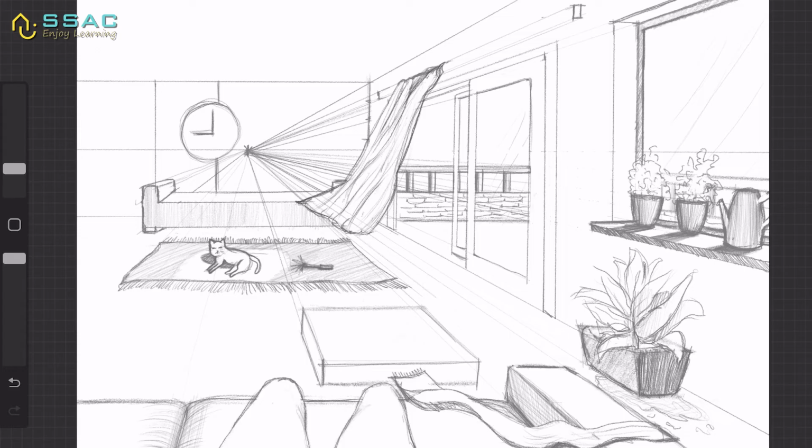And here I am making this small table because I really want to show that cup of tea and the newspaper as well, right?